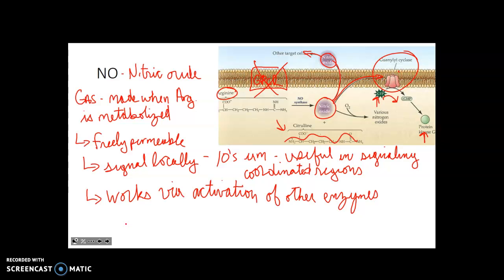Maybe it allows it to stay open longer. Maybe it causes it to, I don't know, open slower, something of that nature. Okay, so what we can say is that it regulates more conventional synapses.